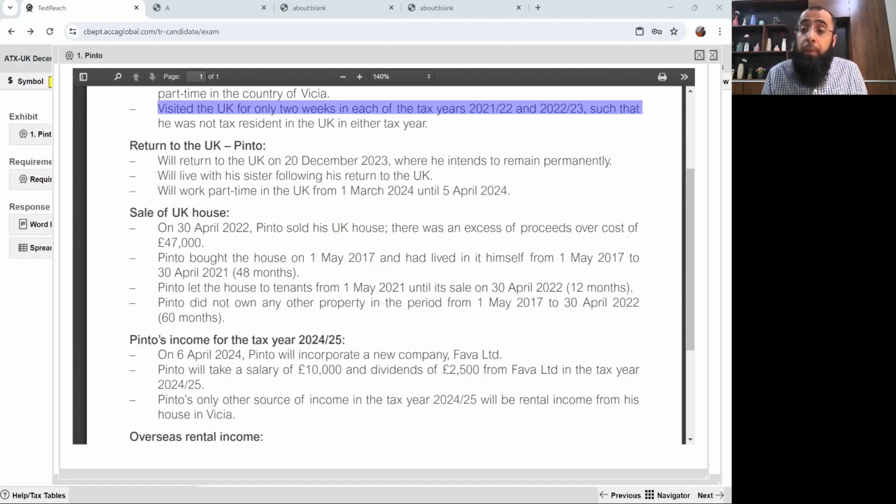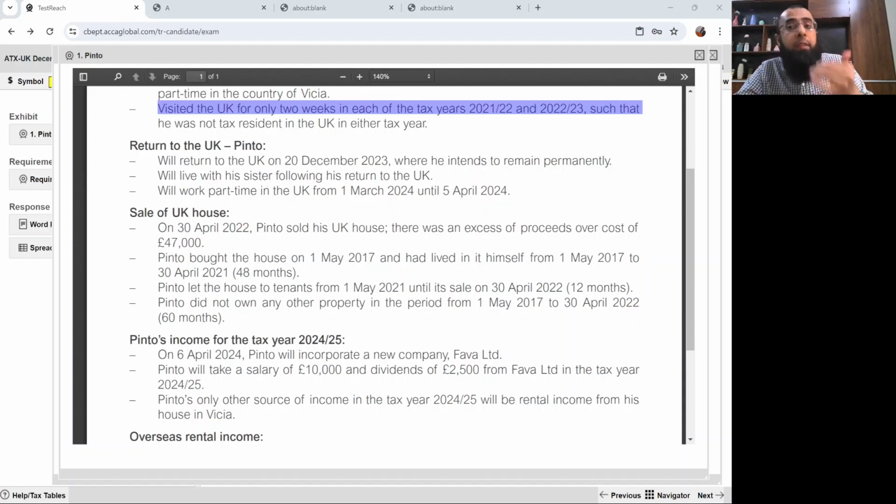I hope you all remember that after 6th April 2015, UK residential properties are subject to normal UK CGT for non-residents also. So yes, this house was sold when Pinto was non-UK resident. But since this was a UK house disposed of after 6th April 2015, normal UK CGT will arise on it.